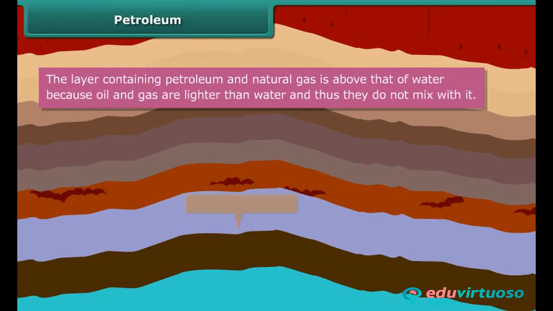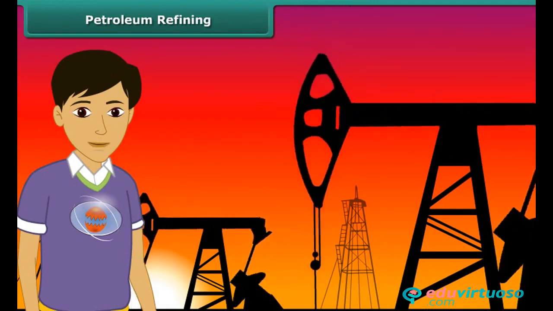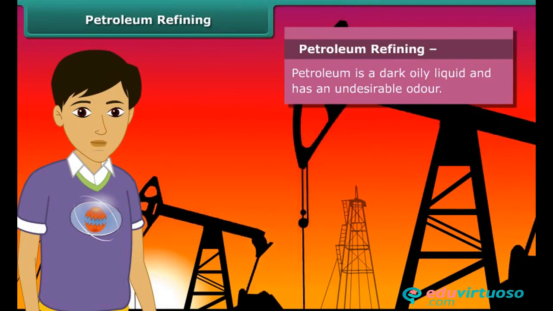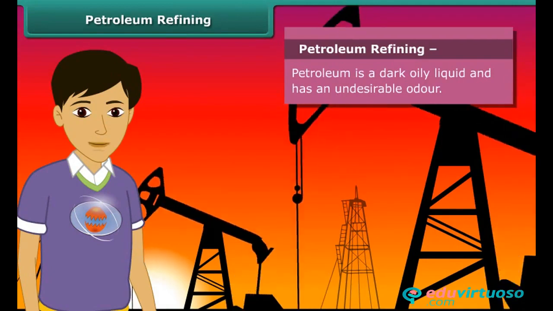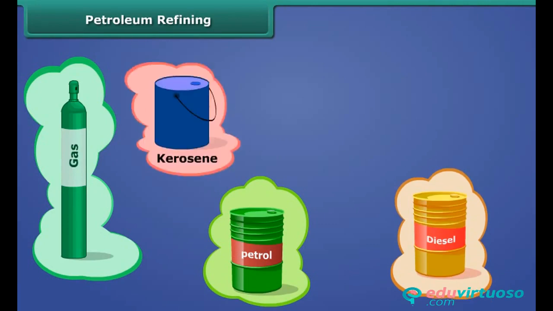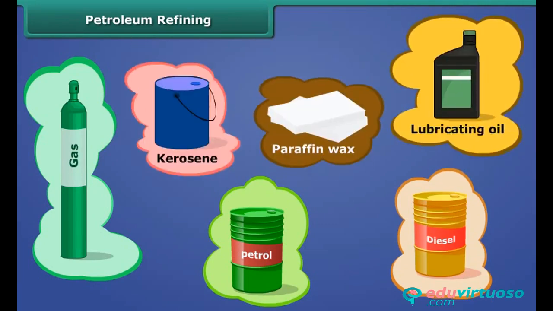Do you see that petroleum and natural gas deposits exist as a layer above the water layer? Now friends, we know that petroleum is a fuel source of our vehicles. But do you also know that petroleum is a dark oily liquid made up of various components such as petroleum gas, petrol, diesel, kerosene, paraffin wax, lubricating oil, and so on.